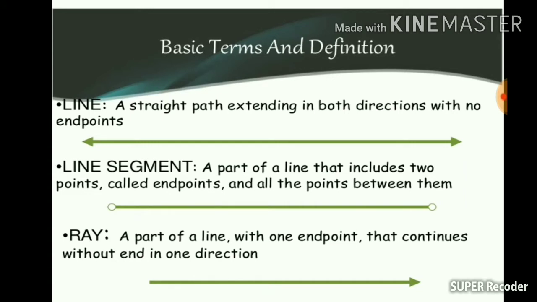A ray. A part of a line with one endpoint that continues without end in one direction. So we know now what is a line with no endpoints, a line segment with 2 endpoints, and a ray with one endpoint.